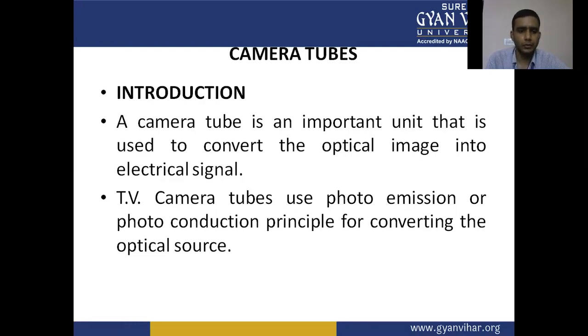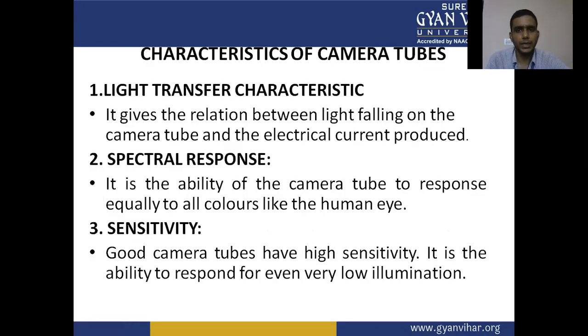TV camera tubes use the photoemission or photoconduction principle for converting the optical source. Characteristics of the camera tubes: light transfer characteristics.